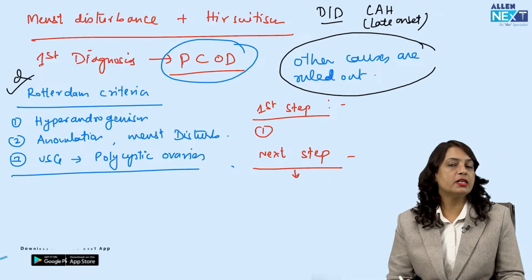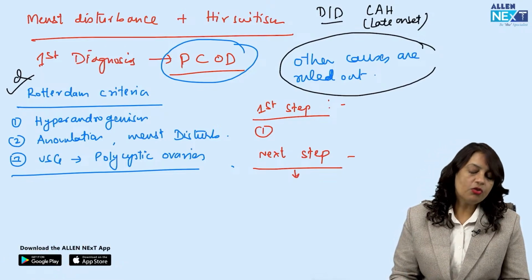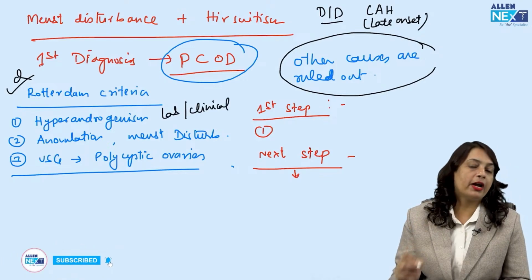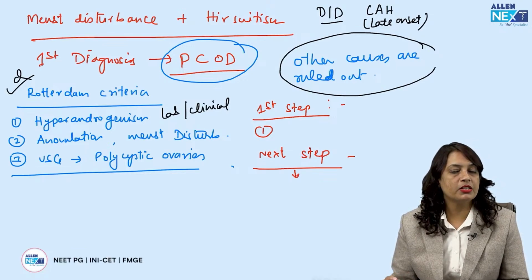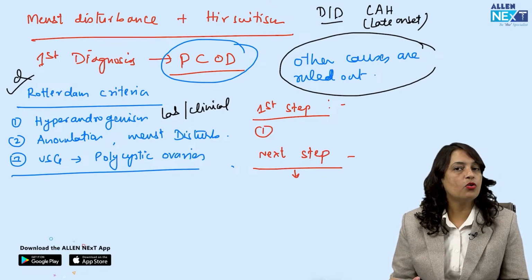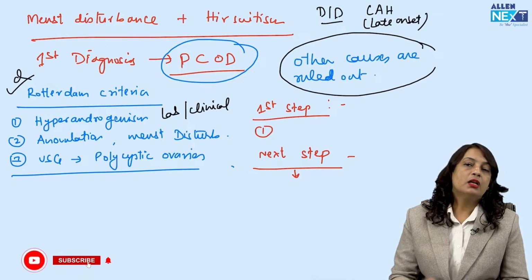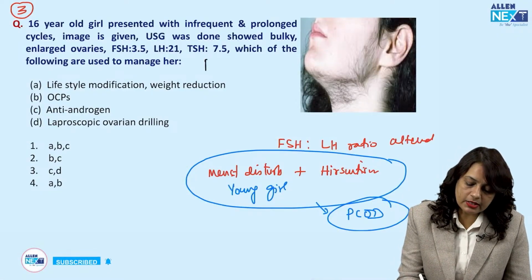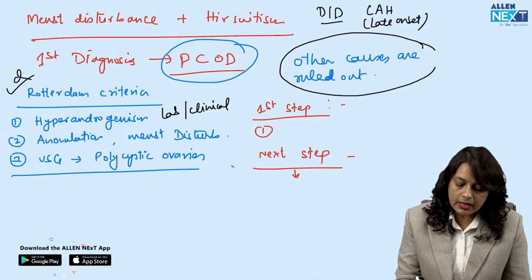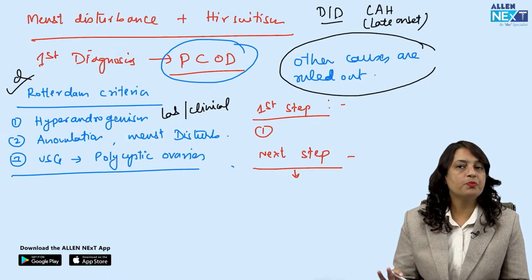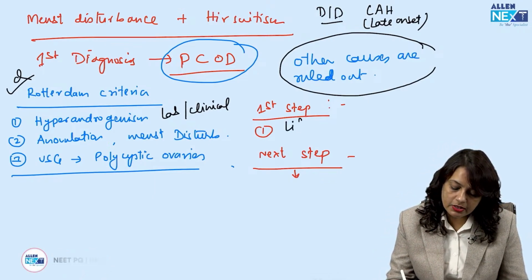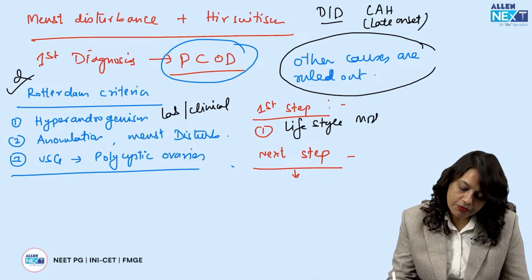In polycystic ovarian disease, you are supposed to remember the Rotterdam criteria, which includes hyperandrogenism, that is lab findings or clinical findings, then anovulation leading to menstrual disturbances like oligomenorrhea, etc., and ultrasound showing polycystic ovaries, which is a necklace pattern of ovaries. Now, since from the question it is clear that it is polycystic ovarian syndrome, in that case, the first step in management, before we read the options, what is in your mind, how you are going to manage, is always lifestyle modification.